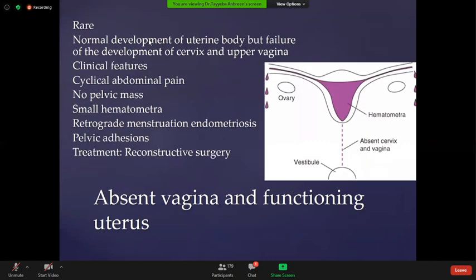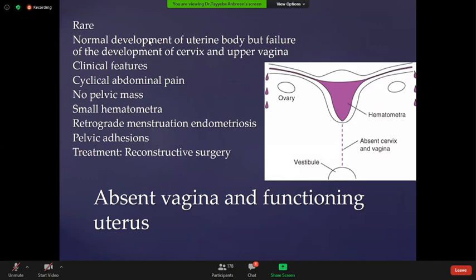Absent vagina and the functioning uterus, but the vagina is absent. It's a rare disease. Normal development of the uterine body, but failure of the development of the cervix and upper vagina.